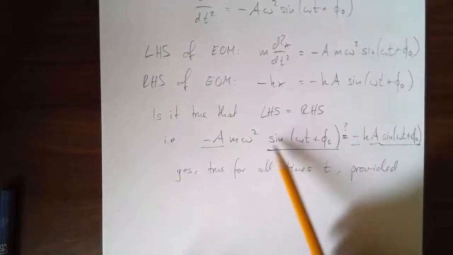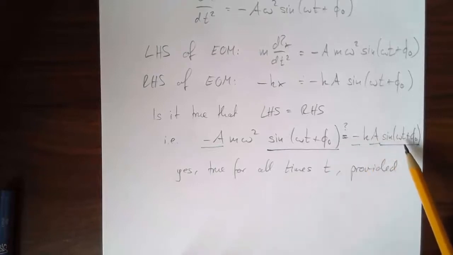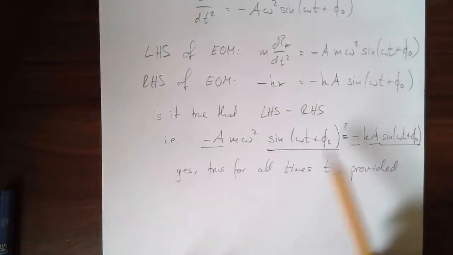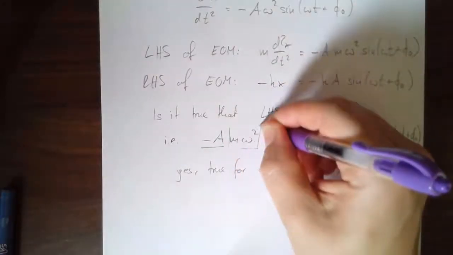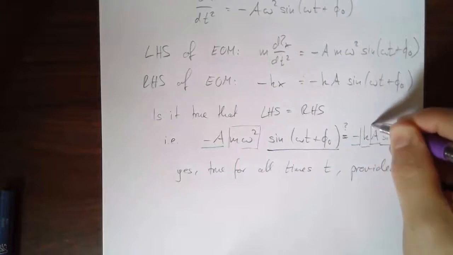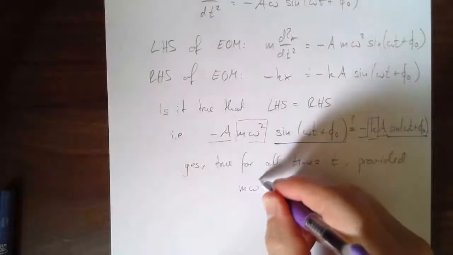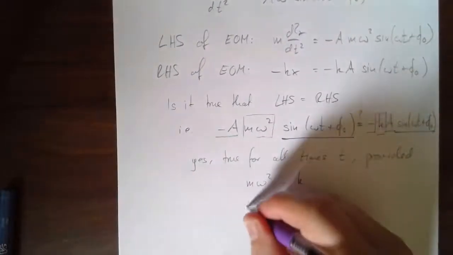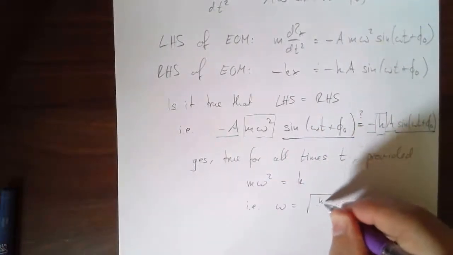It'll be like 5 times sine omega t plus phi naught is equal to 3 times sine omega t plus phi naught. Well, that's total nonsense. It's only true if this part here is equal to this part here. Let me color code those, the leftover bits, the things that don't occur on both sides, provided m omega squared is equal to k, i.e. omega is equal to the square root of k over m.